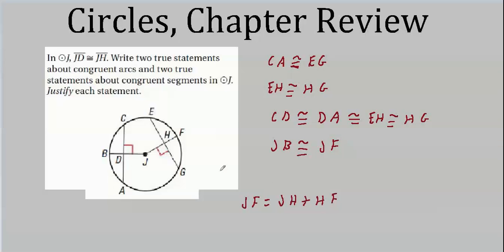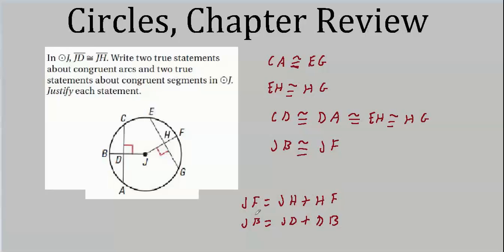Okay, but JB equals JD plus DB. Well, JH and JD are equal. So if we subtract one from the other, or just substitute, for instance, I could write JH in here. And in here I could just as easily write JF.